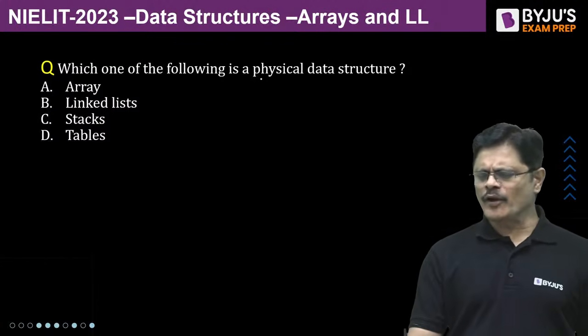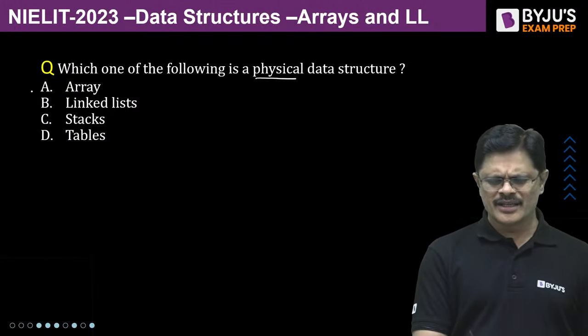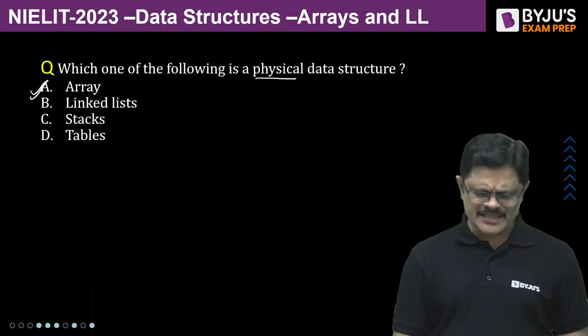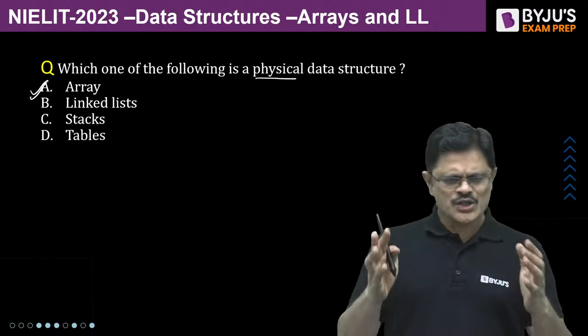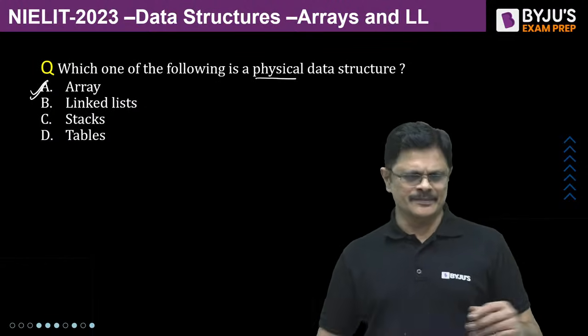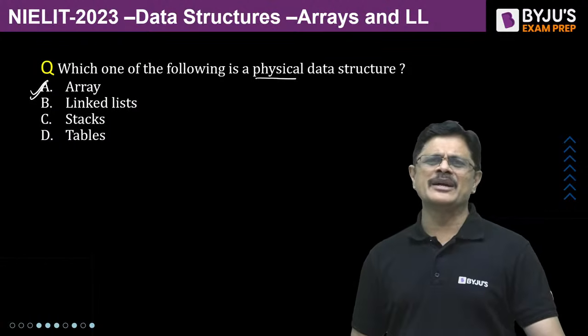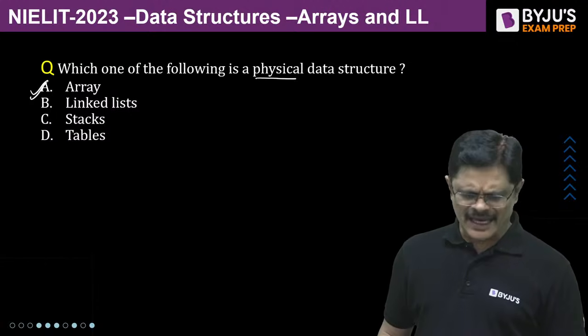So which one of the following is a physical data structure? It was a question asked in UGC NET. So array is the answer for that. Am I clear? It is array, my dear friends. Physically, it is stored as an array only. Hash table again depends on the indexing, my dear friends. So generally, the answer for this is array.